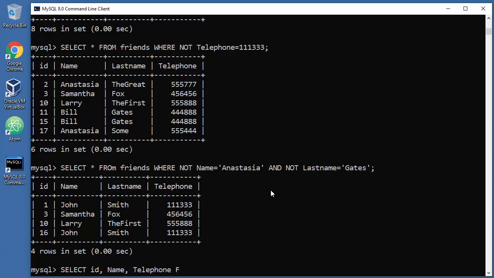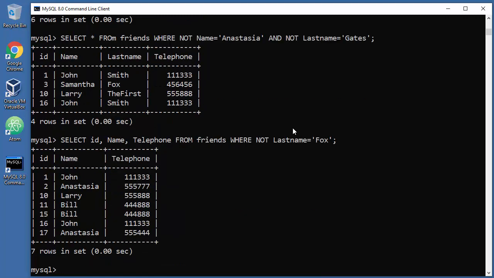Okay, FROM, don't forget that, FROM friends WHERE, let's say last name NOT, sorry, I forgot NOT, WHERE NOT last name equals, let me see, I don't know, Fox. Let's disregard Samantha and get everyone else, which is too bad. Right, so there you go. Now we have everything except Samantha and only specific columns.